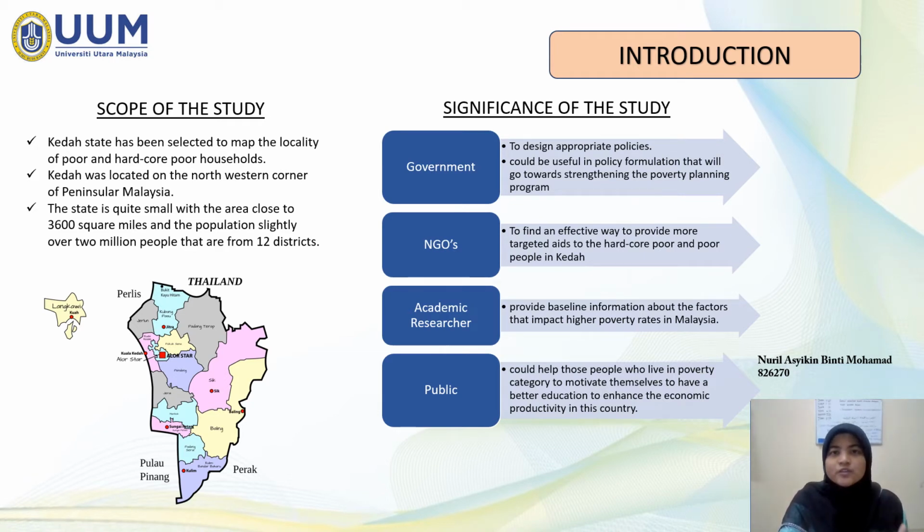Meanwhile, the study could also be beneficial to NGOs in order to find an effective way to provide more targeted aid to the hardcore poor and poor people in Kedah. In addition, the study also benefits future researchers because it can provide baseline information about the factors that impact higher poverty rates in Malaysia. Moreover, it could help those people who live in the poverty category to motivate themselves to have a better education so that it can enhance the economic productivity in this country. So, this study will benefit more than one party in this current era.